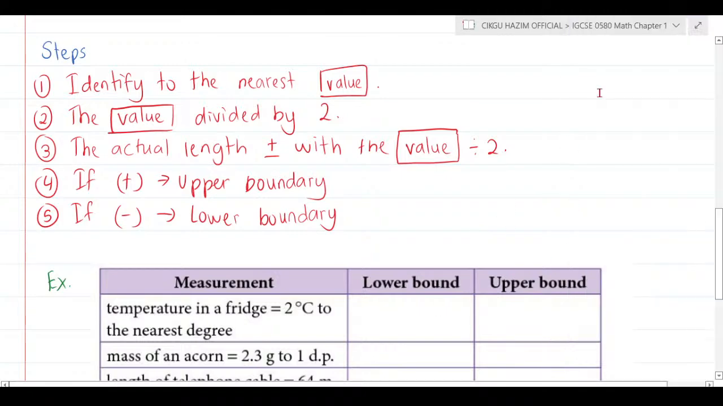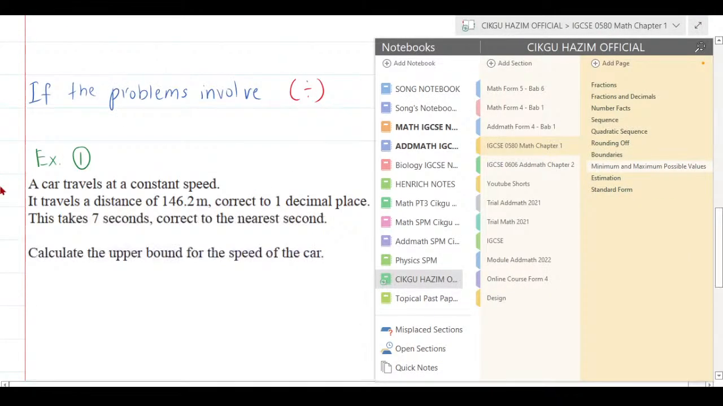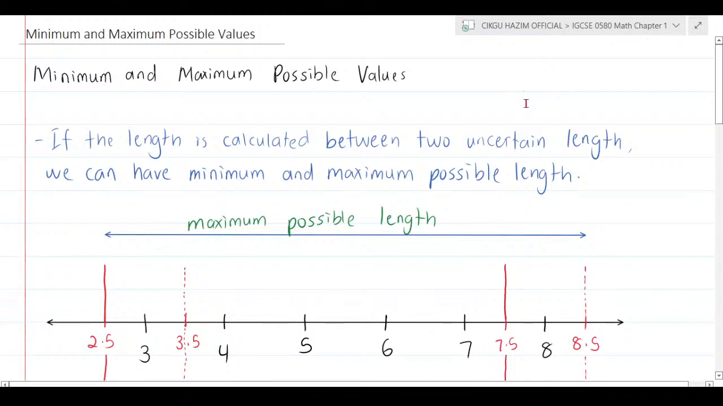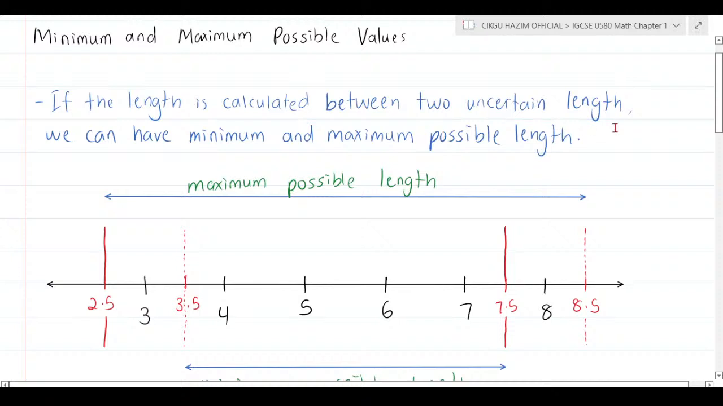Very good. Next thing. This is the problem in mathematics that is always going to give you a hard time, where the situation gives you a minimum and maximum possible values. It plays with the lower and upper boundary. You have already identified the minimum and the lower and upper boundary. But here is the thing: the values we need to calculate with also have boundaries. So if the length is calculated between two uncertain lengths, we can have a minimum and maximum possible length.